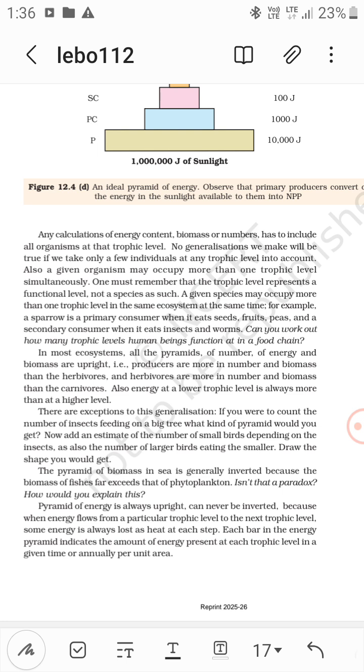If we were to count the number of insects feeding on a big tree, what kind of pyramid would you get? It is inverted. Now add an estimate of the number of small birds depending on the insects, as also the number of larger birds eating the smaller. Draw the shape you would get.